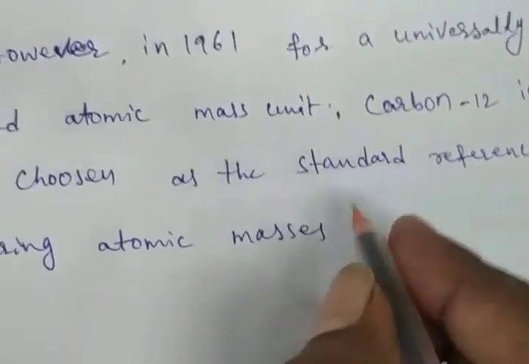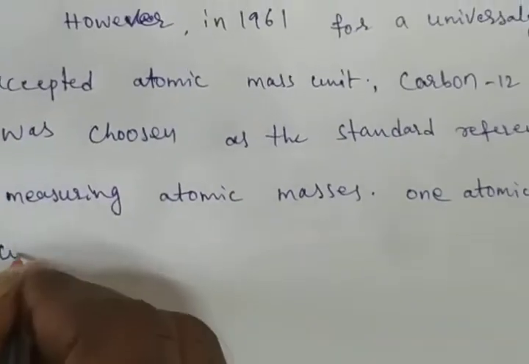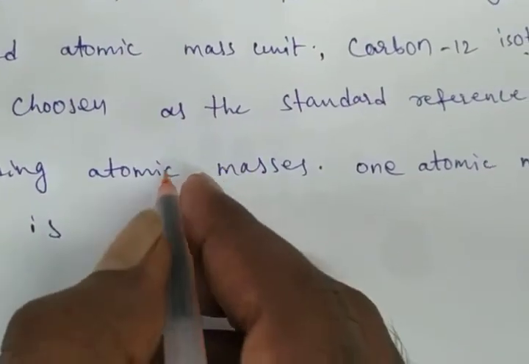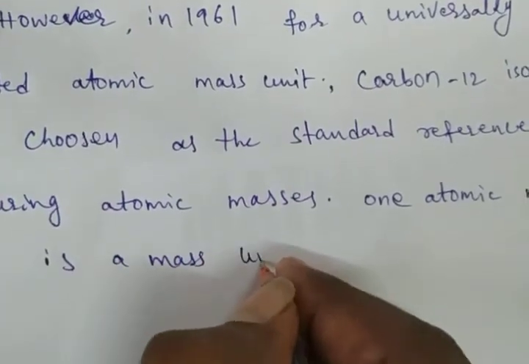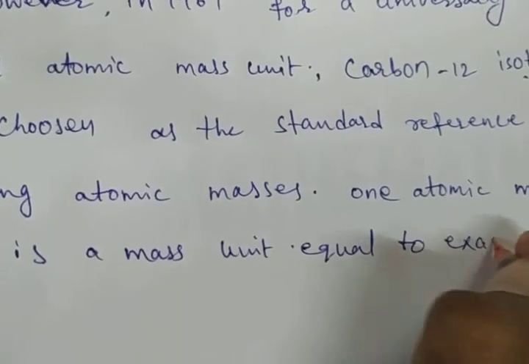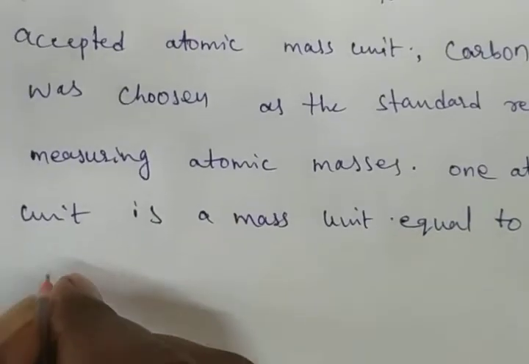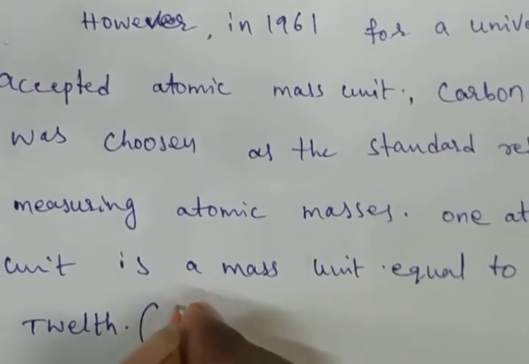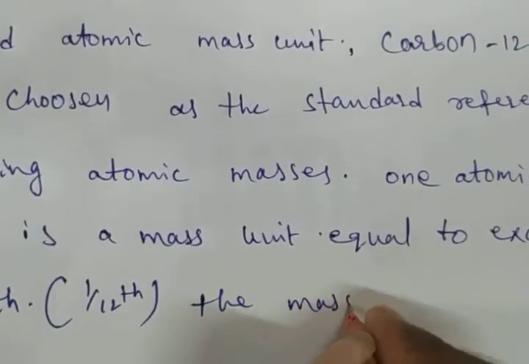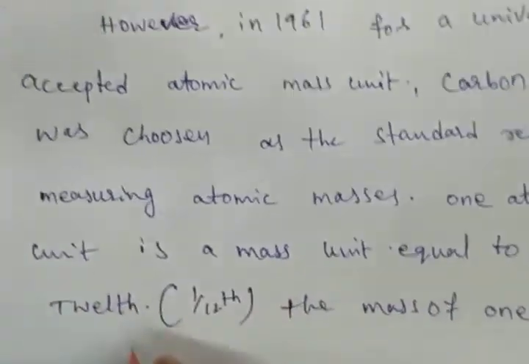One atomic mass unit is a mass unit equal to exactly 1/12 the mass of one atom of carbon-12.